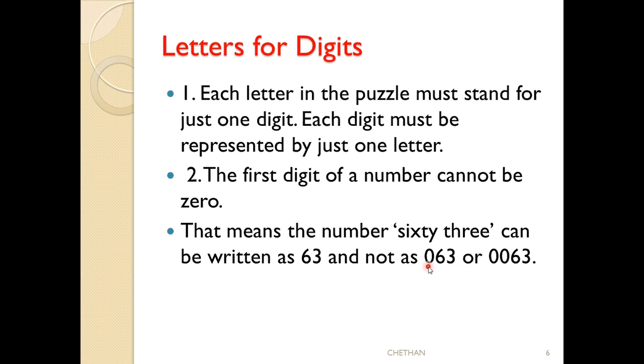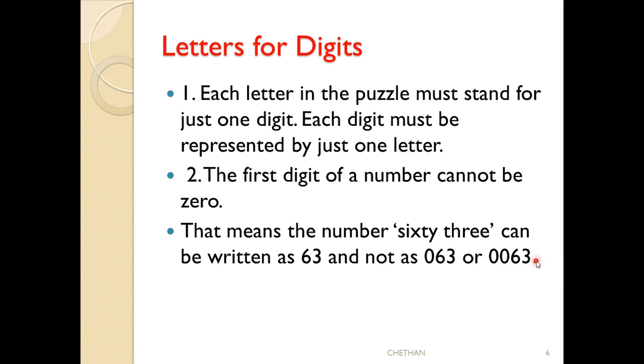Why? Here the first digit is 0. The condition is the first digit of a number cannot be 0. Here 63 is a 2-digit number, but 063 is a 3-digit number, and in this 3-digit number the first digit is 0. We don't write like this, and we don't like 0063 either. Here the first digit is 0, and the second digit is also 0.